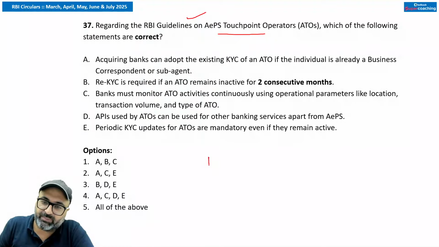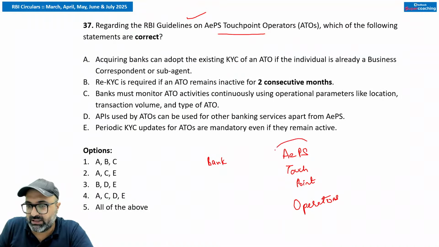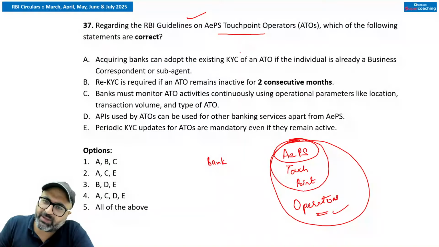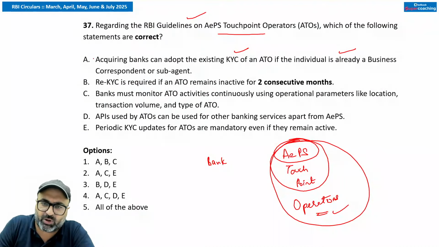So first of all, we have bank accept Aadhaar enabled payment system, but that can be accepted at AEPS touchpoints only, and these touchpoints are managed by the operators. ठीक है जी, तो ये एक हुआ, फिर एक टच पॉइंट बना, टच पॉइंट को मैनेज करने के लिए ऑपरेटर बना, और ऑपरेटर से रिलेटेड ये डायरेक्शंस दी गई हैं which we are going to study now. Now, if I talk about the first option, acquiring bank can adopt existing KYC of an ATO, that is Aadhaar enabled payment system touchpoint operator, if the individual is already a business correspondent or sub agent.